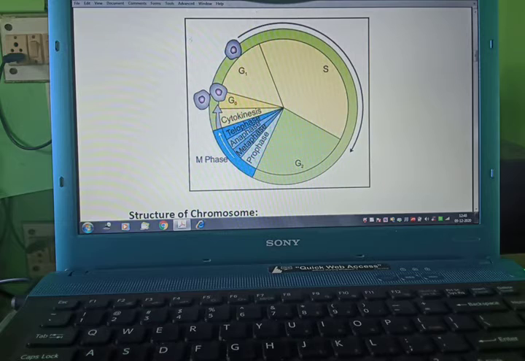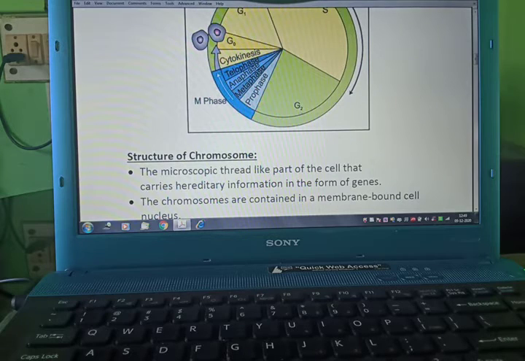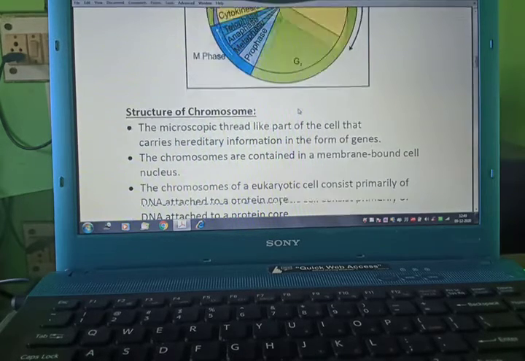Now you will see this is the S phase, meaning synthesis phase, G1 phase, G2 phase, G0 phase. Now here cytokinesis, and here the M phase. It is divided into four parts: prophase, metaphase, anaphase and telophase. Before all this study, we have to understand the structure of chromosome.